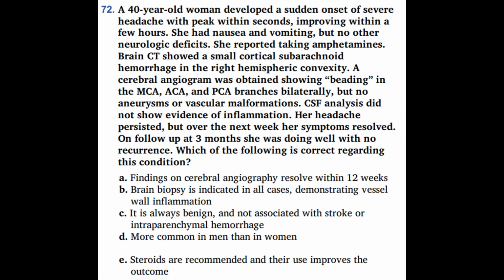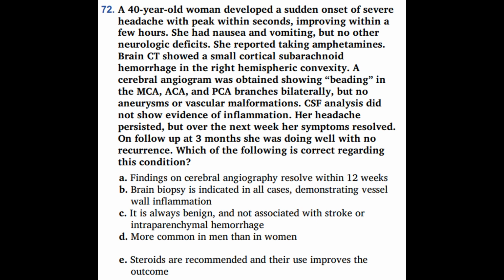Question 72. A 40-year-old woman developed a sudden onset of severe headache with peak within seconds, improving within a few hours. She had nausea and vomiting, but no other neurologic deficits. She reported taking amphetamines, and brain CT showed a small cortical subarachnoid hemorrhage in the right hemispheric convexity. A cerebral angiogram was obtained showing bleeding in the MCA, ACA, and PCA branches bilaterally, but no aneurysms or vascular malformations. CSF analysis did not show evidence of inflammation.